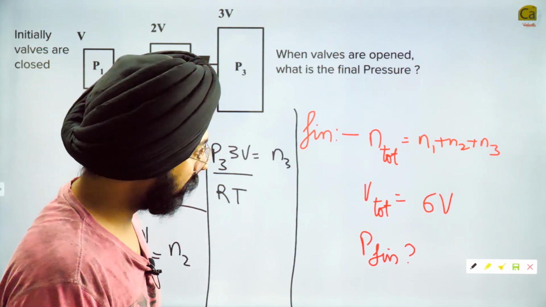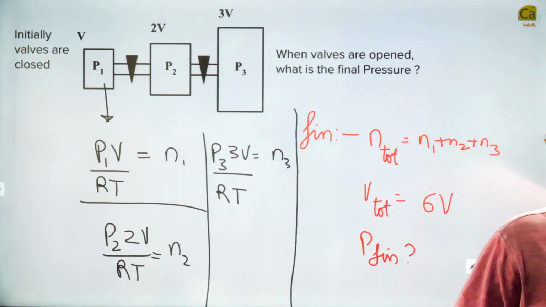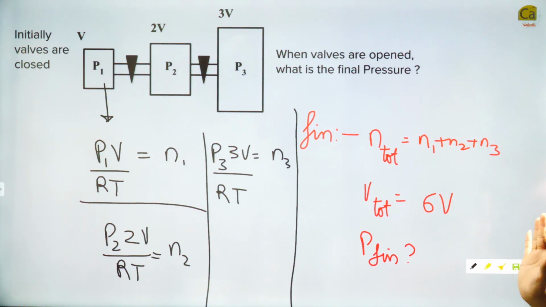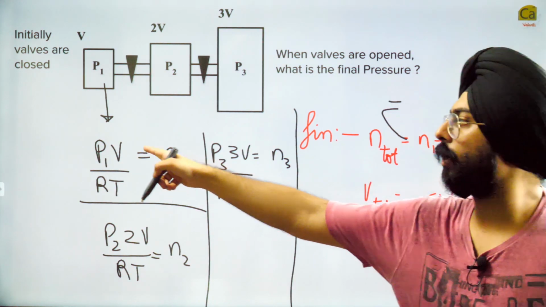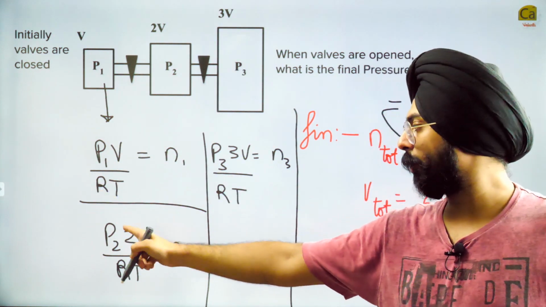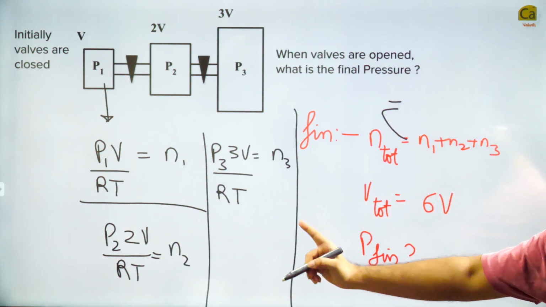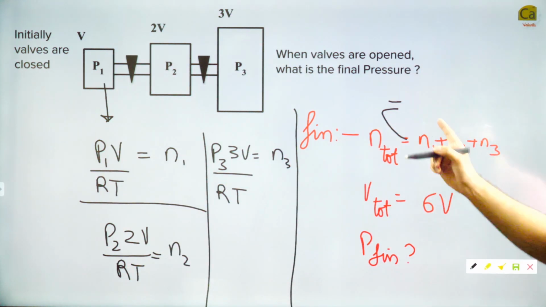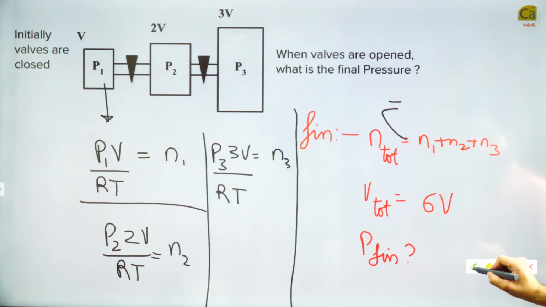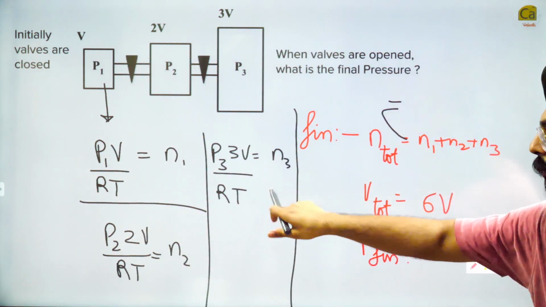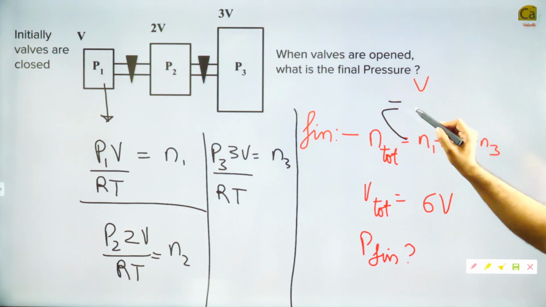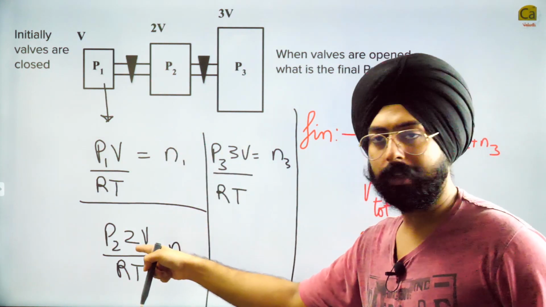So my dear friends, now we know that N total is equal to N1 plus N2 plus N3. What is N1 plus N2 plus N3? How can we write it in terms of P1V by RT, P2 2V by RT, P3 3V by RT? I can write it like this. Look carefully, you just need to add these values together. When I add these values, I can take V common, divided by RT, which is common in all the cases.